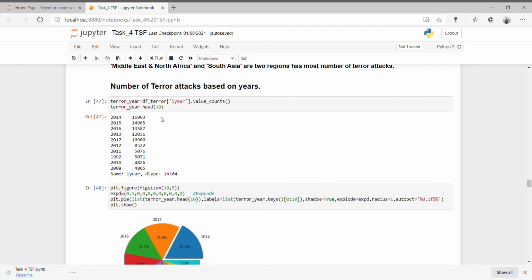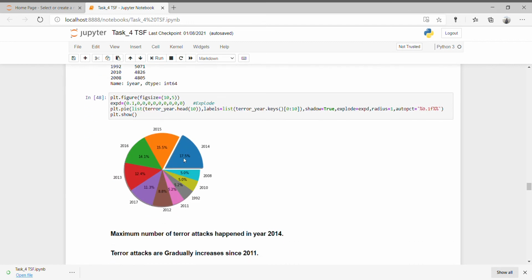And the number of terror attacks by year, as we already saw previously, in 2014 the maximum number of terror attacks happened in Iraq, and overall 2014 is a very hot year for terrorism. The number of terror attacks is very high in 2014 and 2015 as well. In 2014, 17.5% of terror attacks happened.